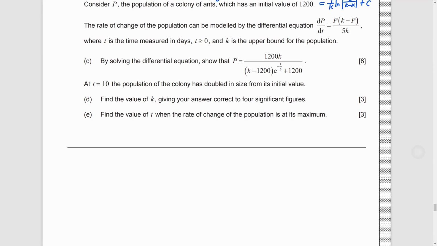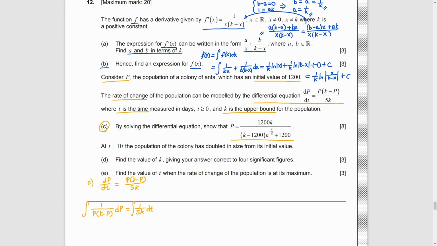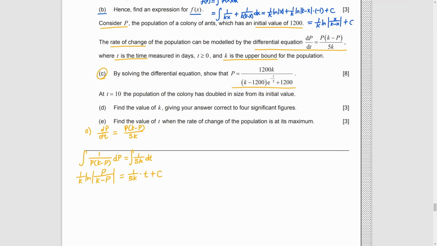Then we have p, the population with initial value 1200. The rate of change is modeled by the following equation. T is the time and k is the upper bound of p. Part C. We need to solve the differential equation to get the following expression for p. Separate the terms with t and the terms with p. Then, we just integrate both sides. As the calculation is complicated, we don't need a calculator, but we need to be patient and careful.